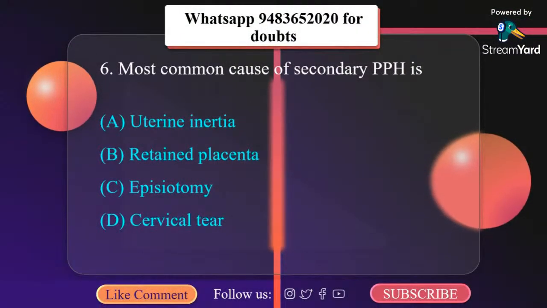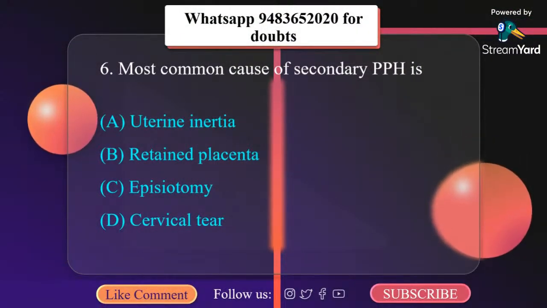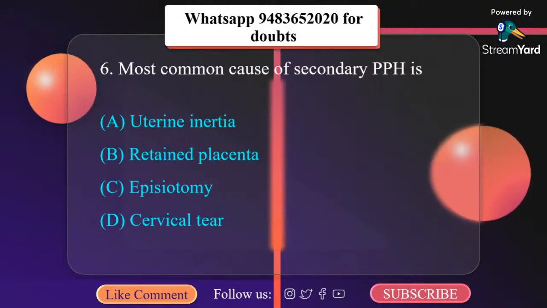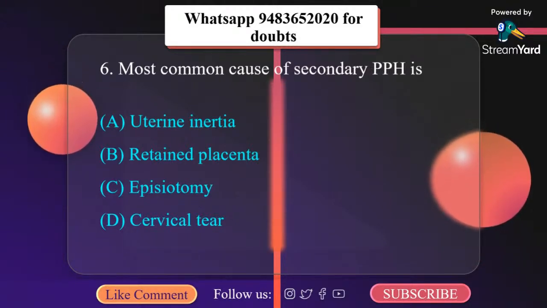Most common cause of secondary PPH is A. Uterine inertia, B. Retained placenta, C. Episiotomy, D. Cervical tear. It is retained placenta.